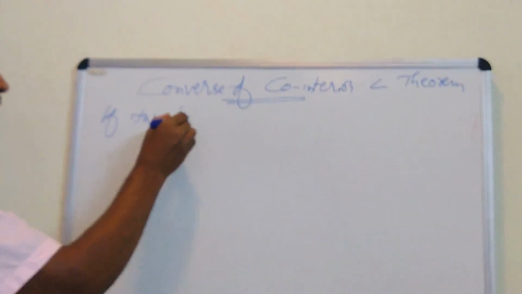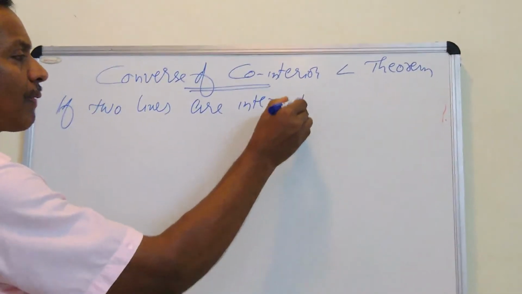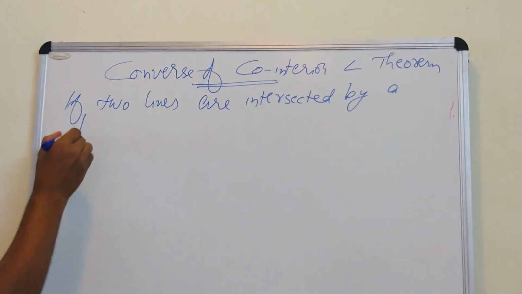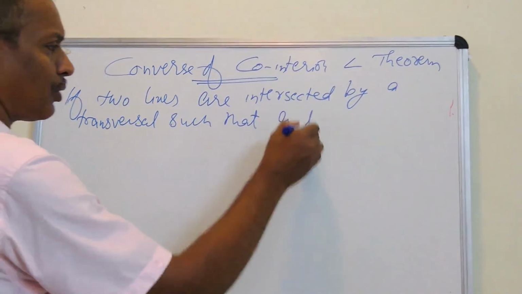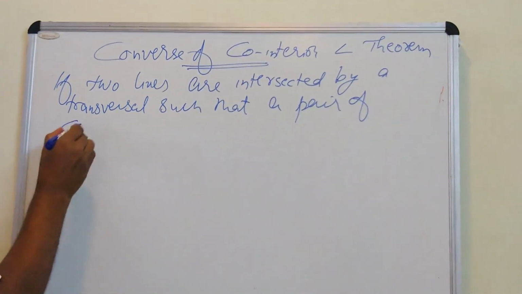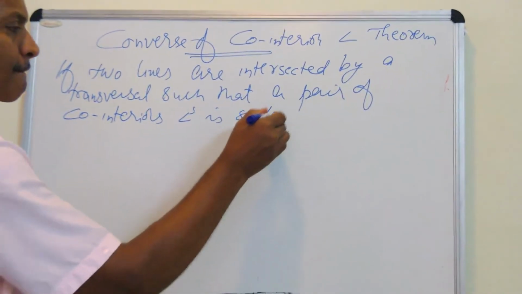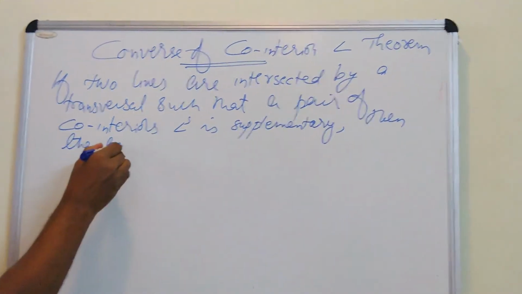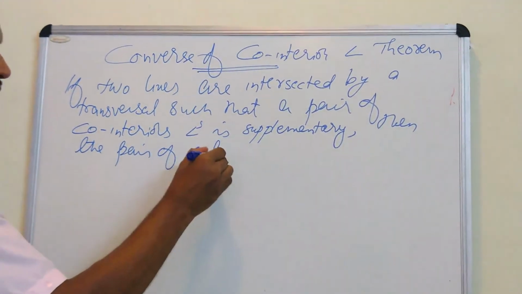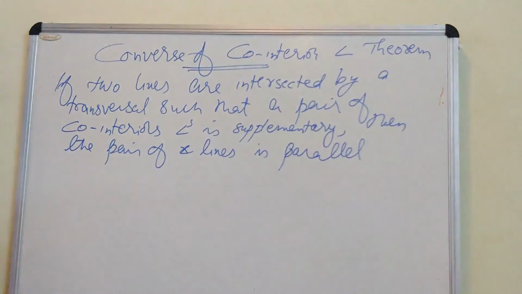This converse states that if two lines, be careful, it is not mentioned the lines are parallel, two lines are intersected by a transversal such that a pair of co-interior angles is supplementary, then the pair of lines is parallel. This you have to prove.